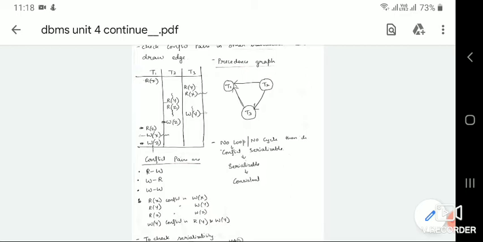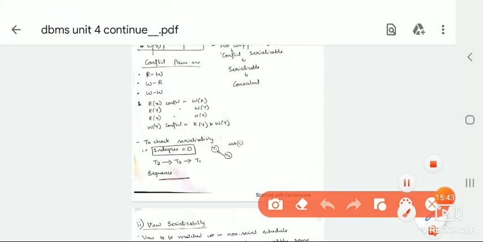Here, for T1 what is the in-degree? 2 edges are coming, 2 arrow marks. So T1 has in-degree 2, T3 has 1, coming from T2, whereas T2 has 0 in-degree. So T2 will be your first transaction taking place.